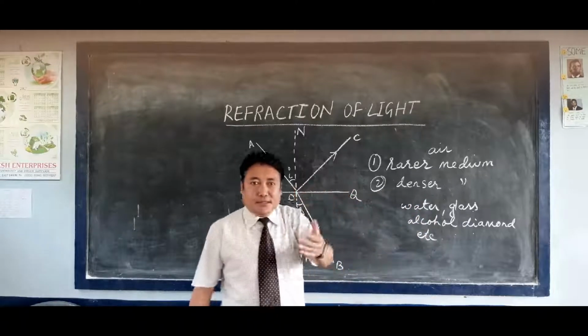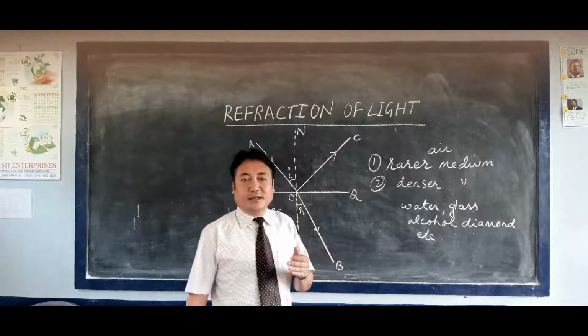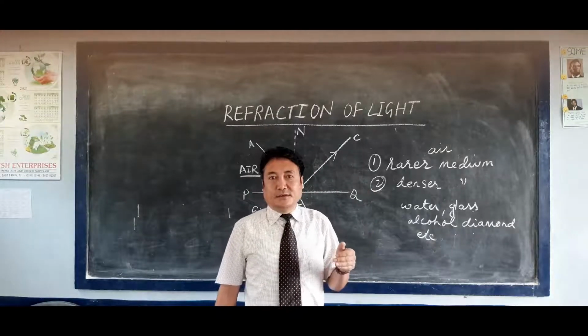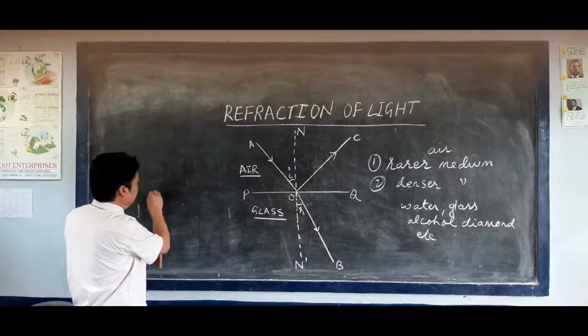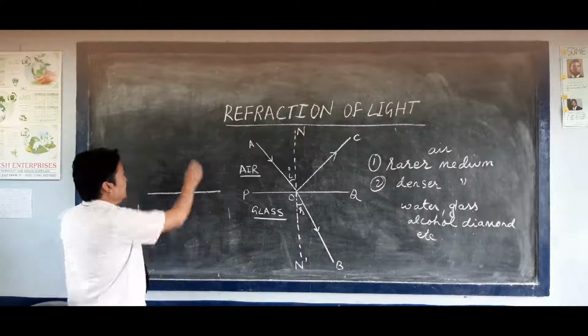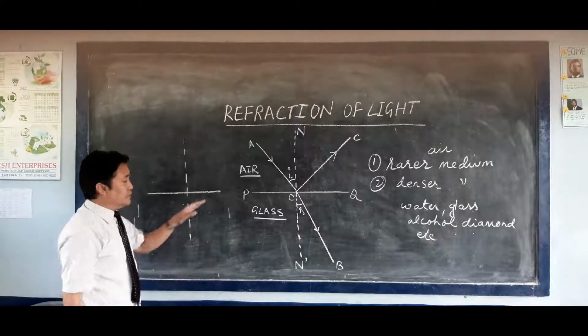So when we discuss reflection of light, consider this a reflecting surface, let us say a mirror, and I will draw a straight line here which is perpendicular to the reflecting surface.